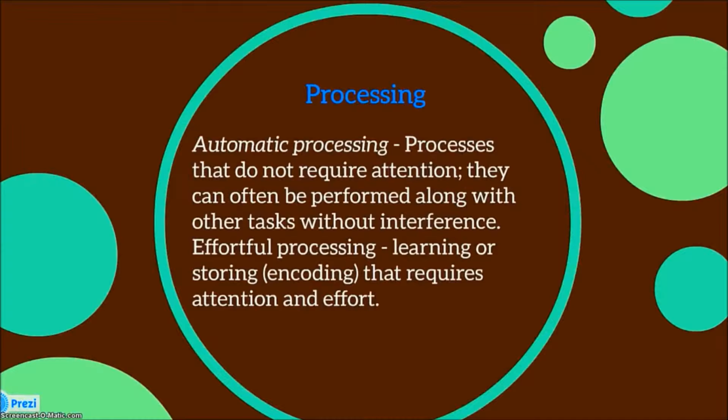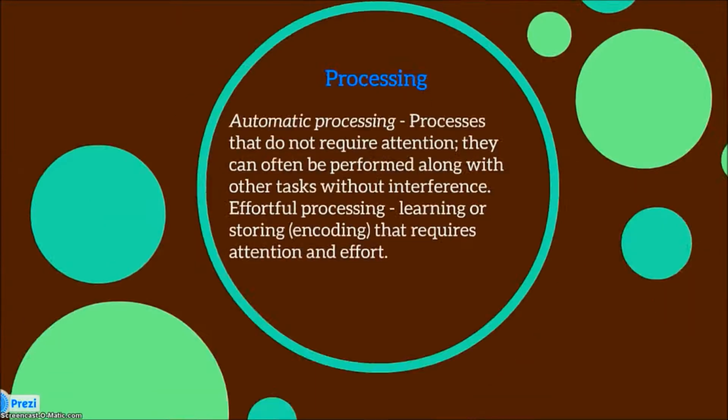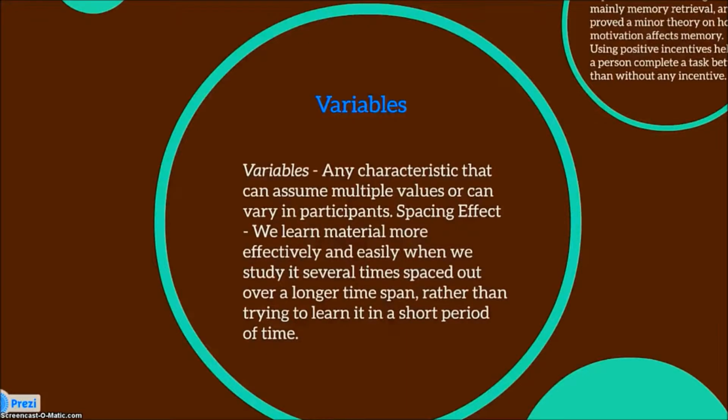Processing. Automatic process. Processes that do not require attention. They can often be performed along with other tasks without interference. Effortful processing. Learning or storing, encoding that requires attention and effort. Variables. Variables, any characteristics that can assume multiple values or can vary in participants. Spacing effect. We learn material more effectively and easily when we study it several times spaced out over a longer time span, rather than trying to learn it in a short period of time.